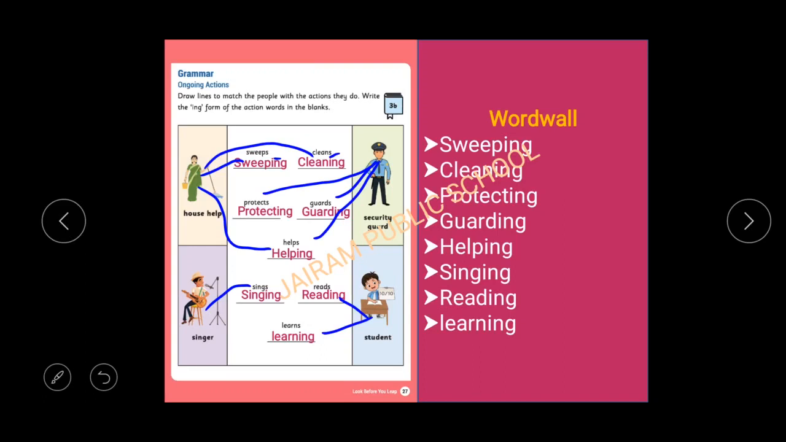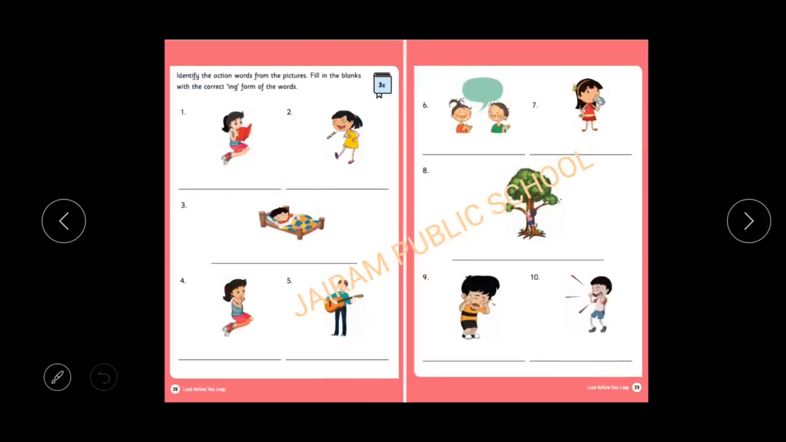Okay, yes. Next activity, 3c. Identify the action words from the picture. First of all, we have to identify the action words from the picture. Then we have to fill in the blanks with the correct ing form of the words. We have to fill the dash. You can write either words or sentences, that is your wish. Okay, we want the ing form of the action word, that's it. So I have given you one example.